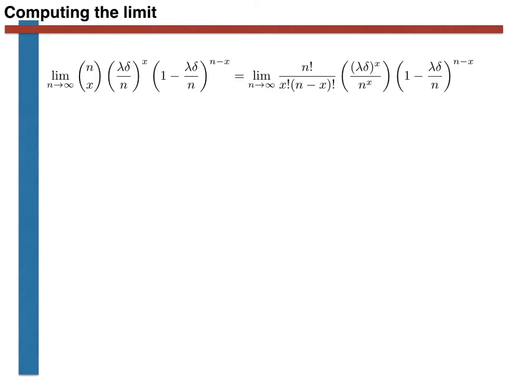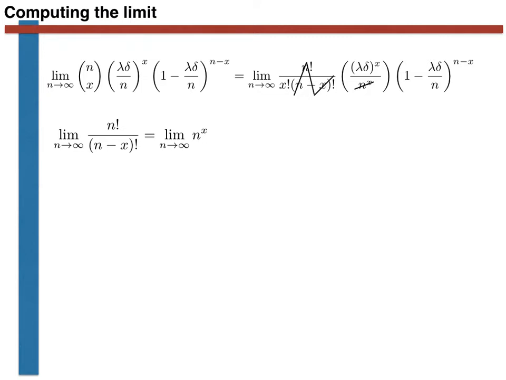It turns out that computing this limit is rather straightforward, if we remember a few other standard limits. We first note that in the limit as n tends to infinity, n factorial over n minus x factorial is equal to n to the x. We can thus cancel these two terms in the expression as shown at the top of the slide.